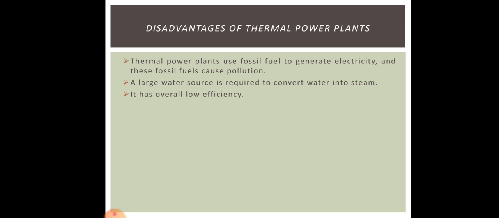Okay, next is it has overall low efficiency. That means the amount of electricity produced is less. Okay, next, its maintenance cost is high. That means to maintain the power station, the cost is high. Okay, so these are the disadvantages of thermal power plant.